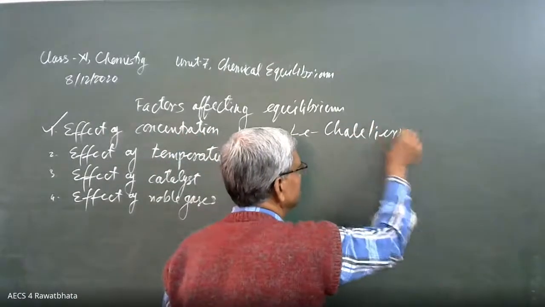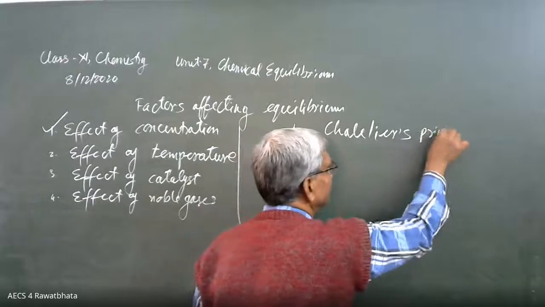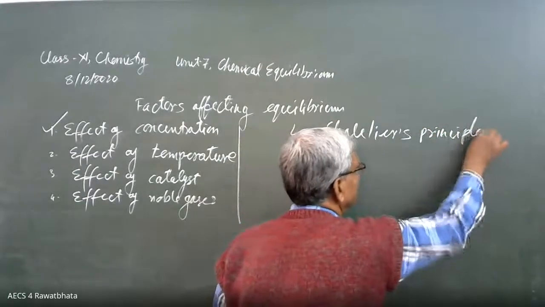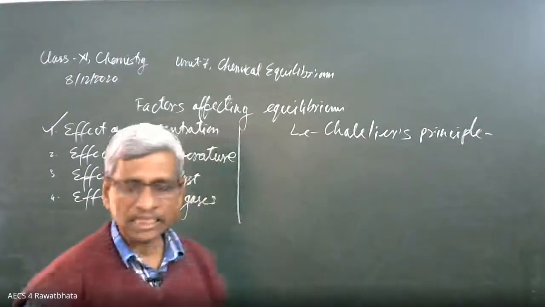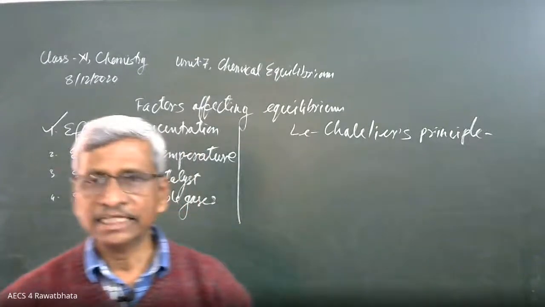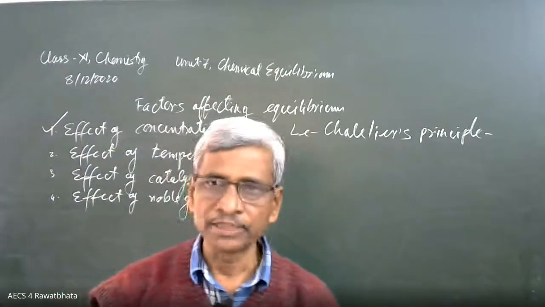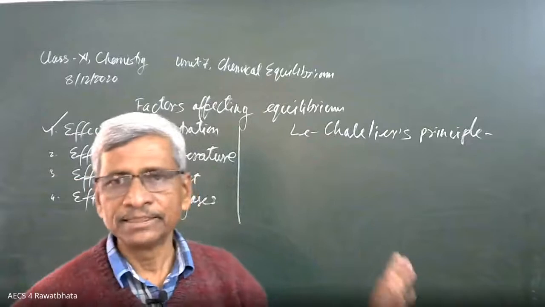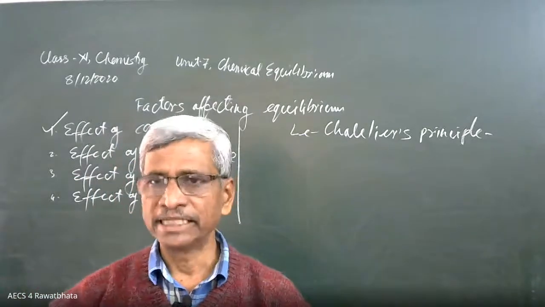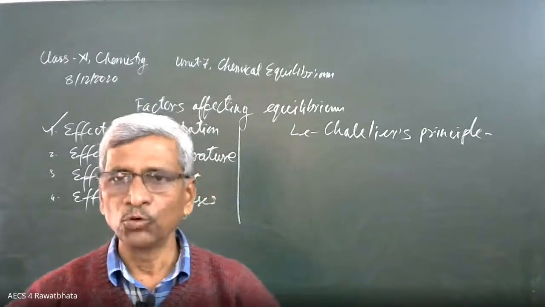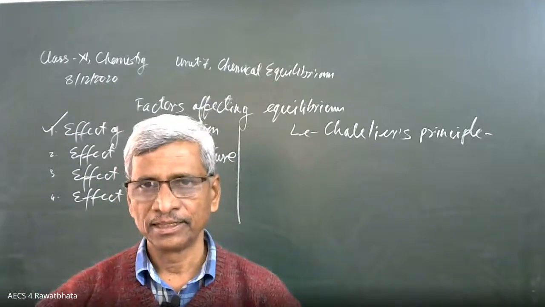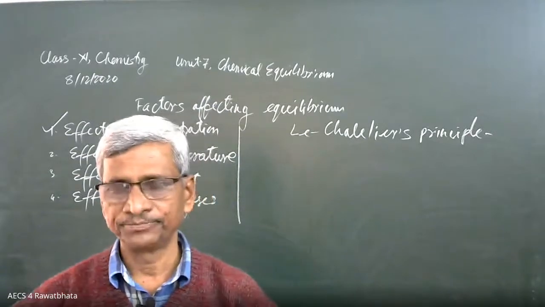Very important. Nowadays, in industries where we are preparing some chemicals, this principle is totally applied. It is helping a lot to get a greater amount of the products. That is Le Chatelier's principle.